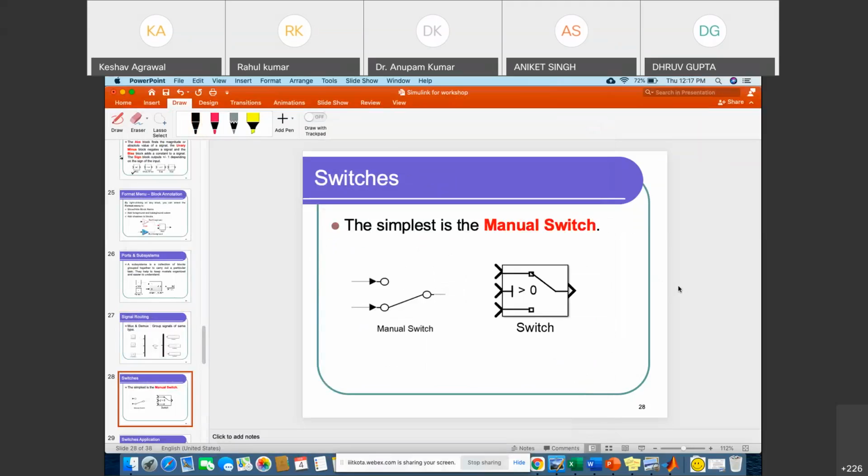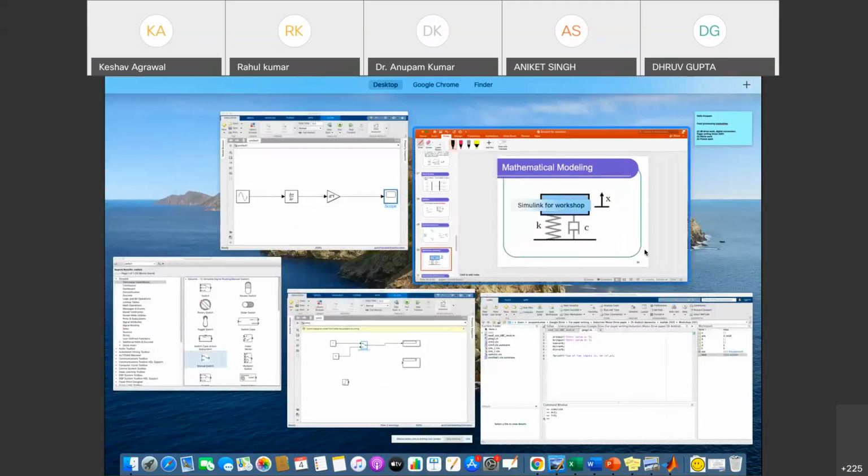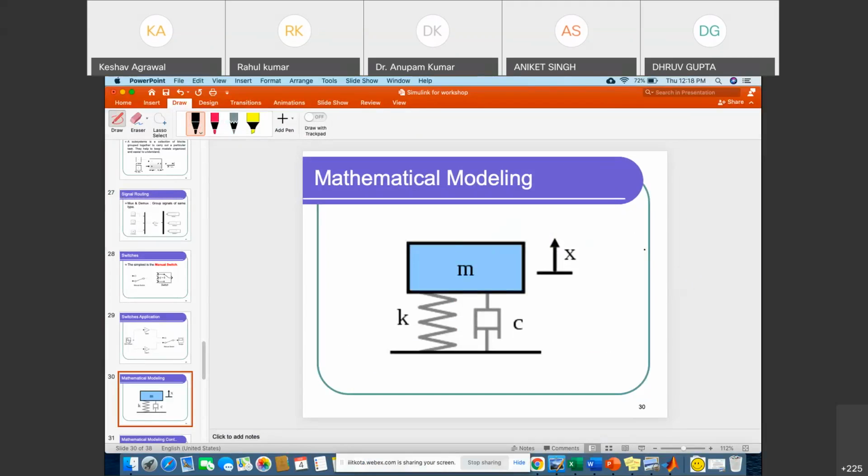Okay, so now I am going to take one mathematical model in order to understand how to do some math things related to that, as one of the participants also asked. It is not very heavy, but very simple, and it will help you to understand the Simulink concept, right? Okay, so this is your mathematical model.